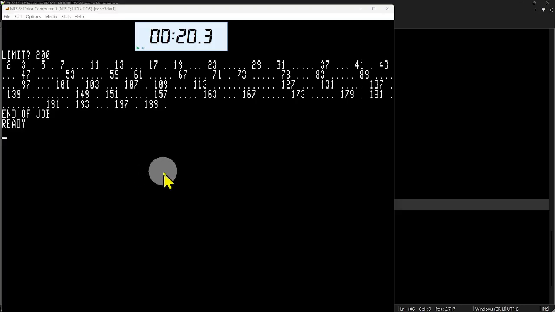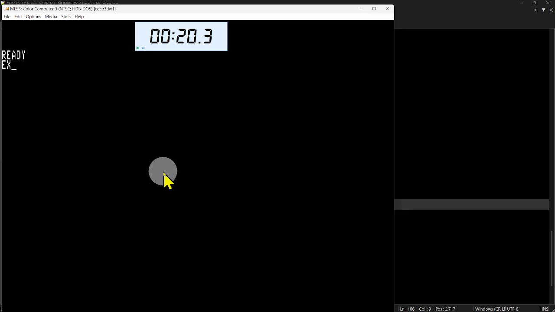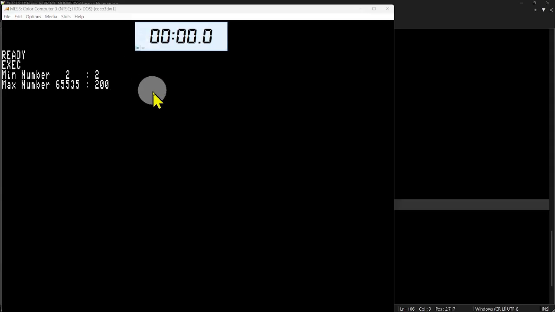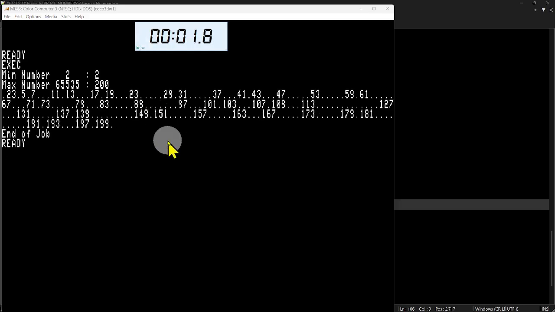Now let's load up the other one. All right, we'll start at 2 and we'll end at 200. Okay, we'll clear this timer out, and we'll try to get this going here at the same time. Now, 1.8 seconds. That's pretty consistent. It's always been about 1.8 between that and 2 seconds. So we had 20 seconds on the basic program and 1.8 seconds on the assembly language program.